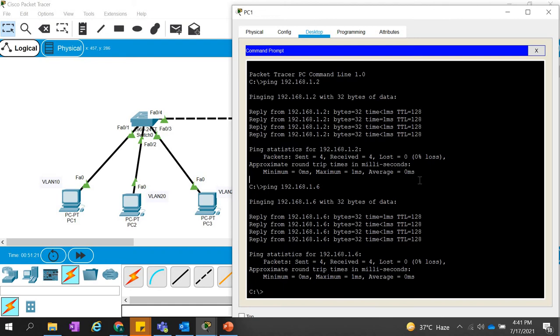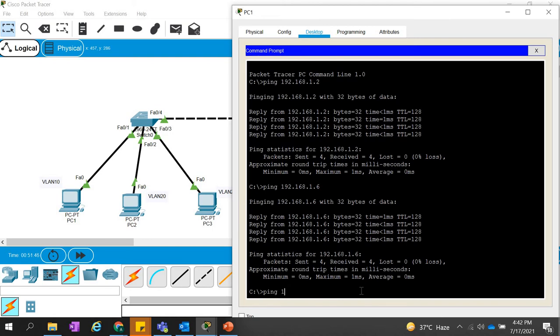Ping means reachability, and if they are able to ping, then definitely they are reachable. But the configuration is not the same. They're in separate VLANs, so they cannot ping.